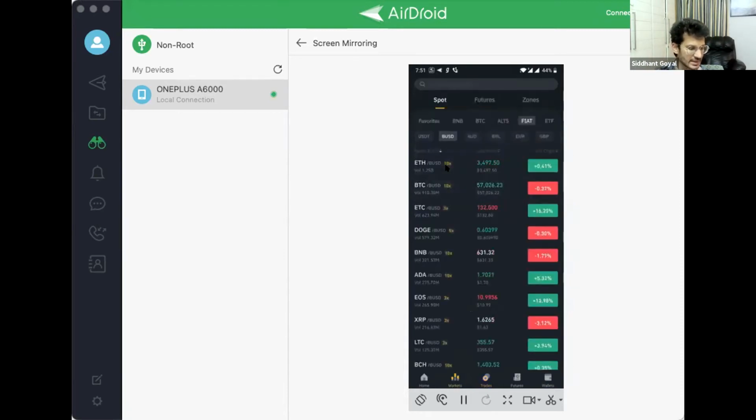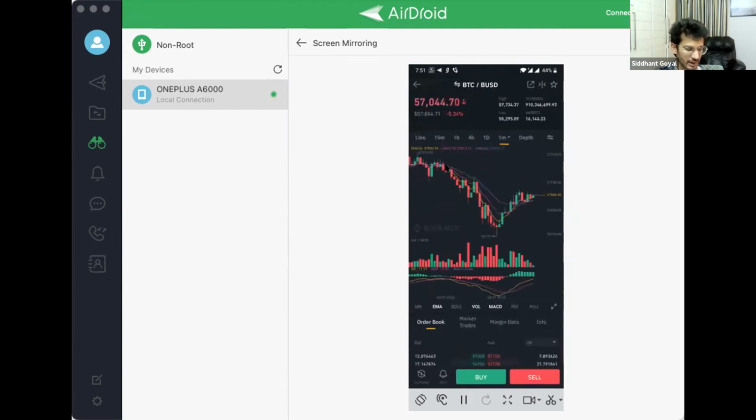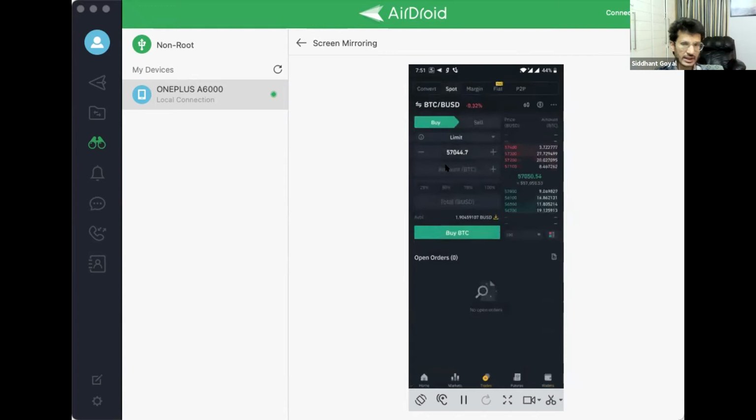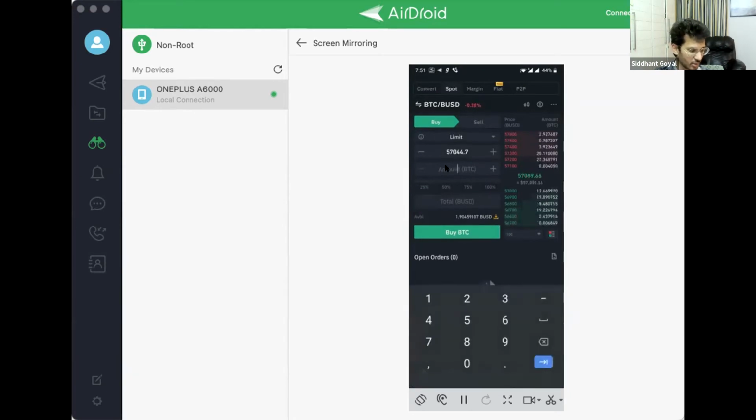Let's say BTC, BUSD. If I want to trade it, I can simply click on buy or sell. I click on buy. Here you can see that this coin is available to buy, and if I have the balance, I can buy it. So I have, let's say, 1.90 balance of BUSD in my account. If I want to buy it, I will be able to buy it from here. For a limit order, I can simply put a limit order. I want to buy 1.9 BTC, at what price? Let's say I want to buy it at 57,500. I put buy BTC. The order value must be more than $10, so I cannot do that.